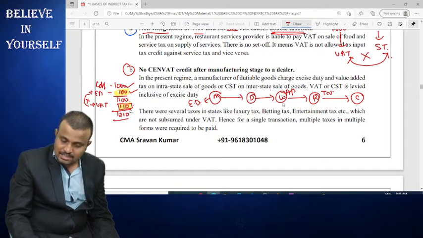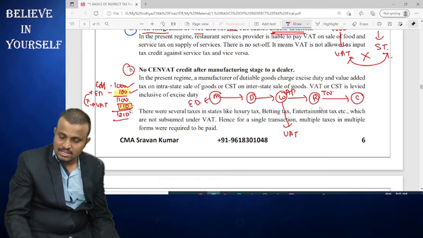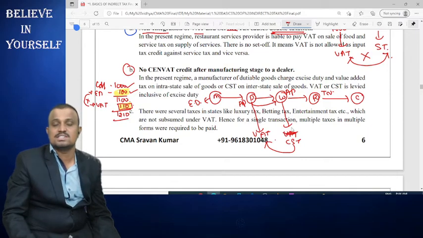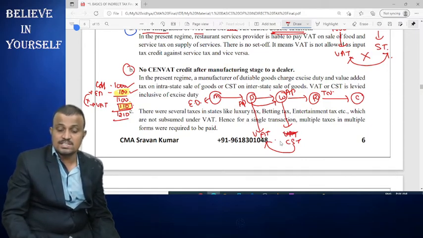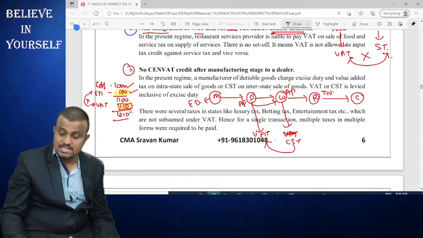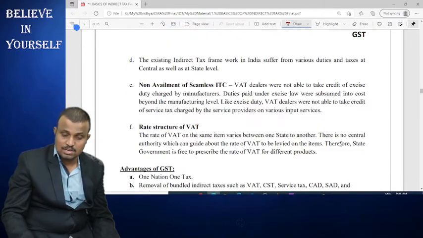At the time of selling the product by the wholesaler to the retailer, he collects CST, and while purchasing the goods from the distributor, who is also located in AP, he pays VAT. So here CST cannot be adjusted against VAT. Central tax cannot be adjusted against state taxes. That is one of the drawbacks.